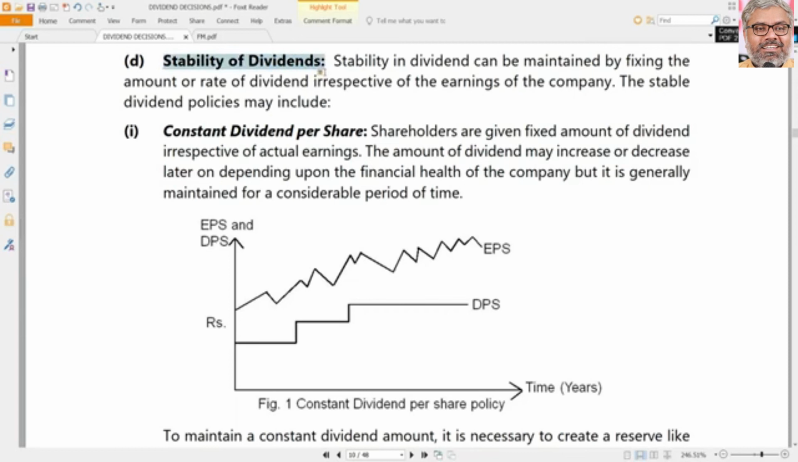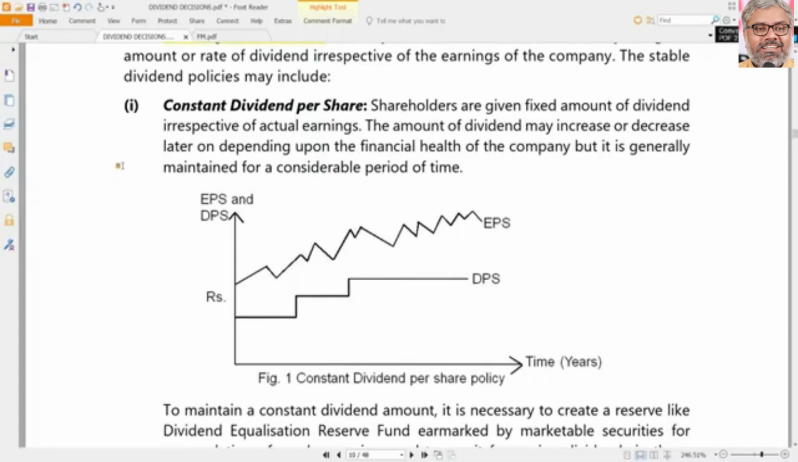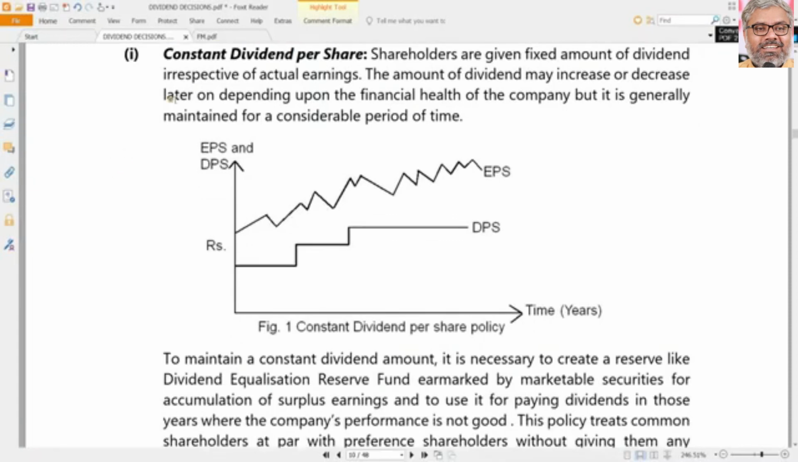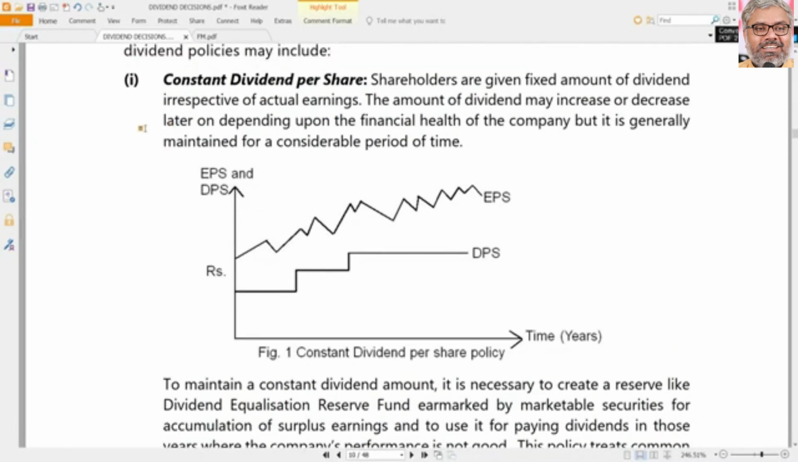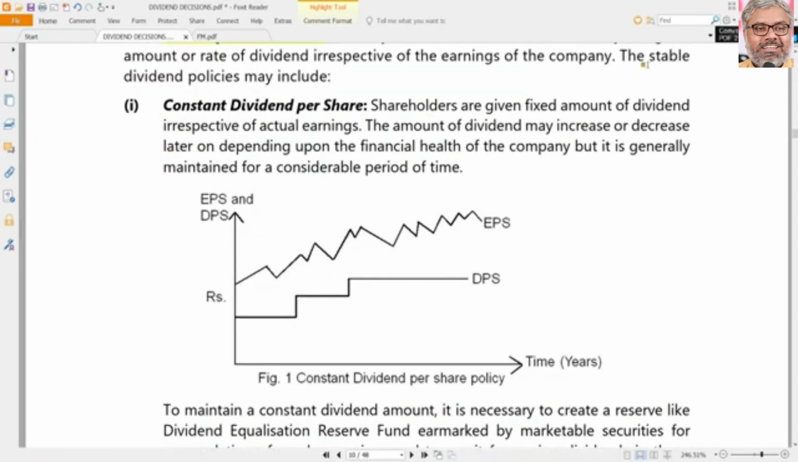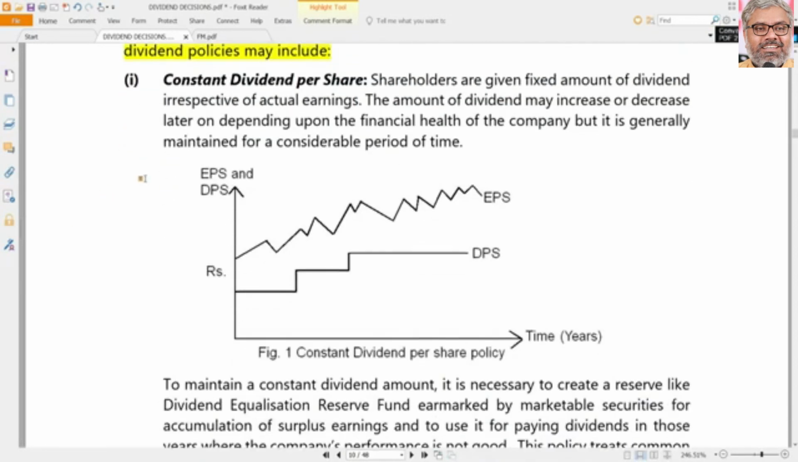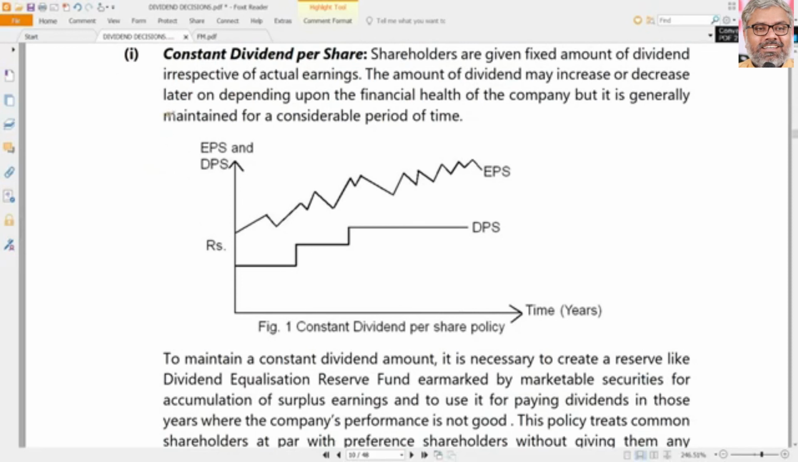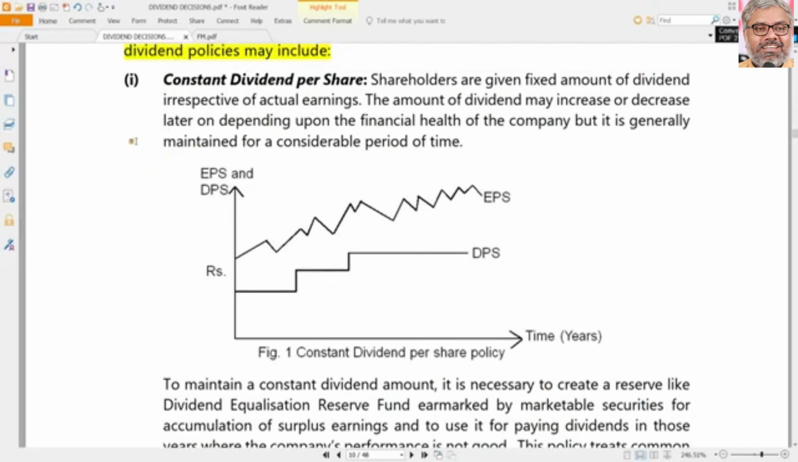Then stability of dividends also is an important thing. Usually people expect from reputed companies a stability of dividend. They don't expect too much fluctuation in the dividend. So what kind of strategies can the company adopt for different types of dividend policies? These are the possible things which can be asked as questions also. How can the stability of dividends be maintained by the companies? What are the strategies that the companies can adopt for maintaining stability of dividends?